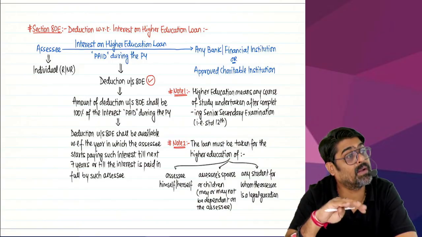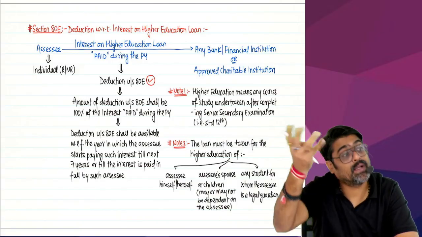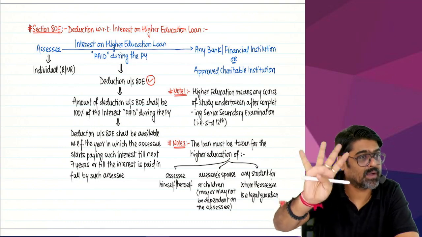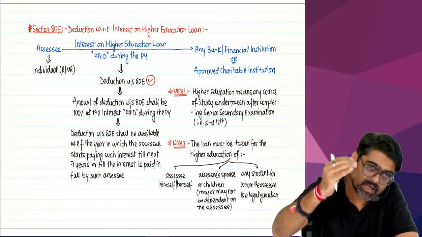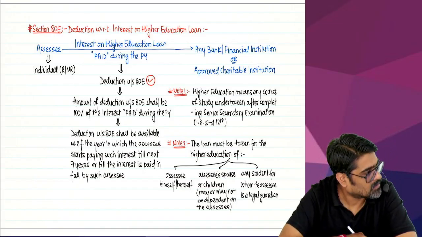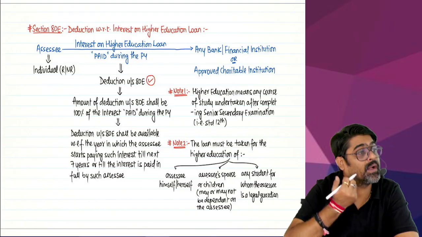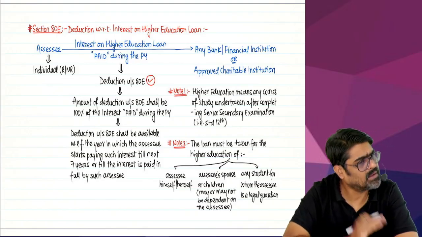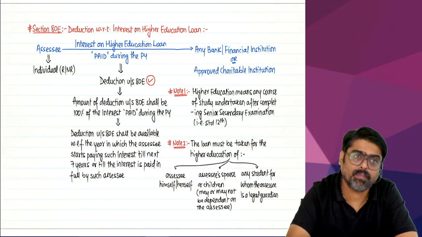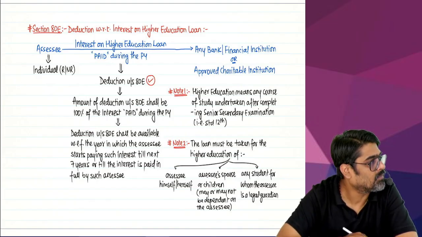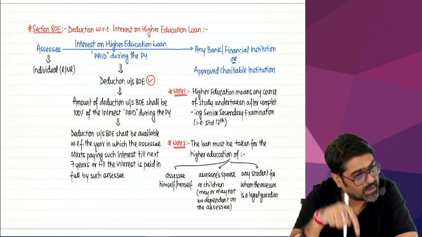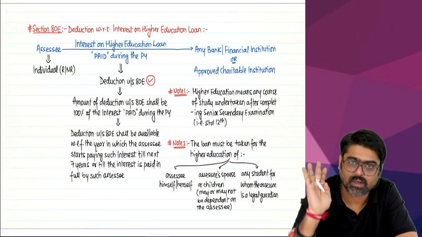What if the repayment goes beyond 8 years? Then after 8 years, you are not going to get any deduction, but till 8 years, whatever interest you will pay, that interest will be allowed as a deduction. What if your repayment gets over before 8 years? Then till the year of repayment. Yes or no? Till the year of repayment of the loan finally. So if the repayment is after going beyond 8 years, then till 8 years, whatever interest will be there, that will be allowed as a deduction.